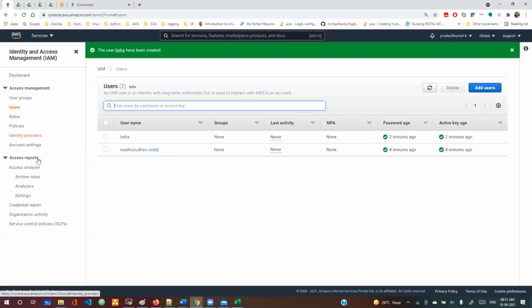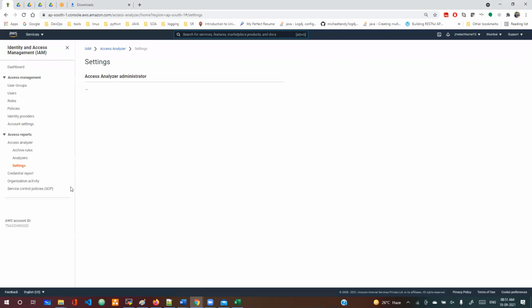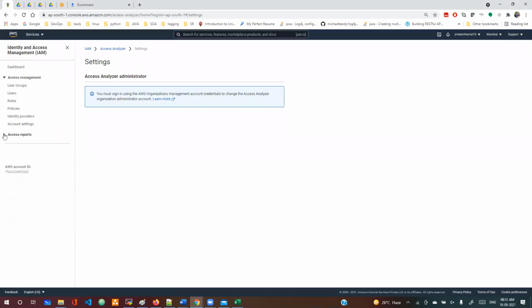Now let me show this. Go to the settings, I think. This is the root account, right? Account settings.